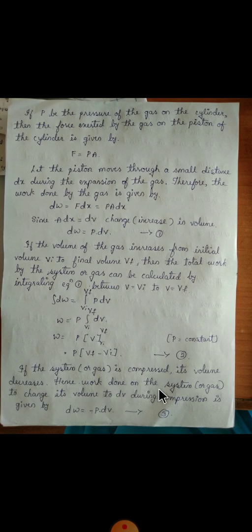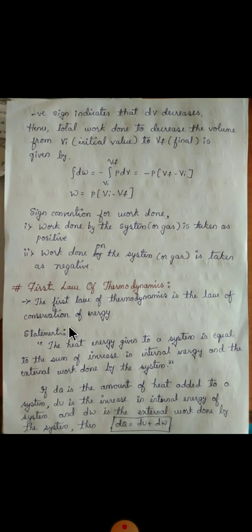Hence the work done on the system or gas to change its volume by dV during the compression is given by work done dW is equal to minus P into dV, because the volume is going to decrease when we compress the gas with the help of the piston. Here the negative sign indicates that the volume dV decreases.